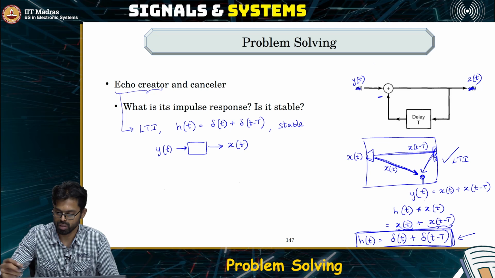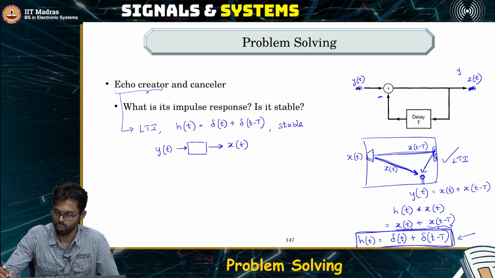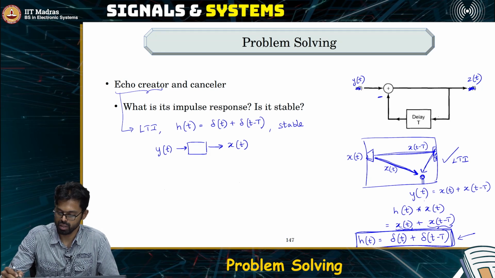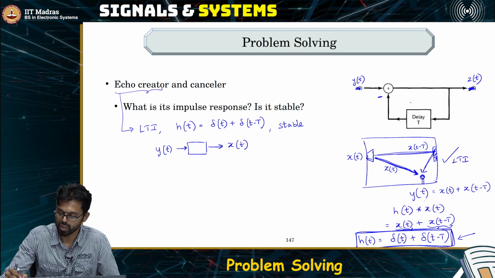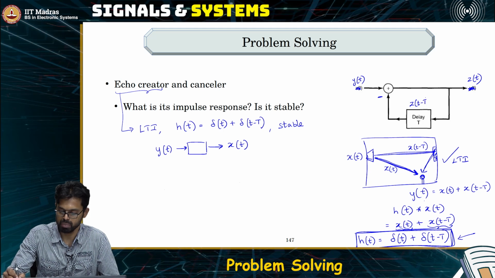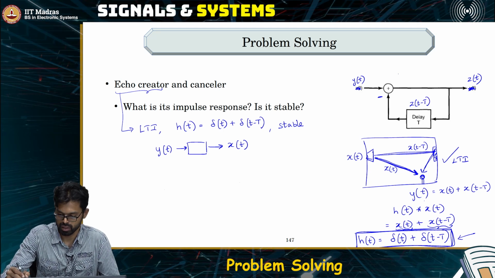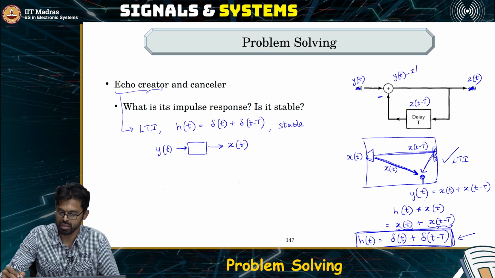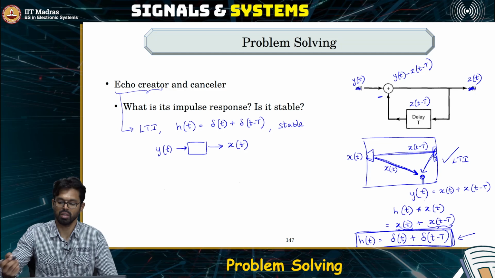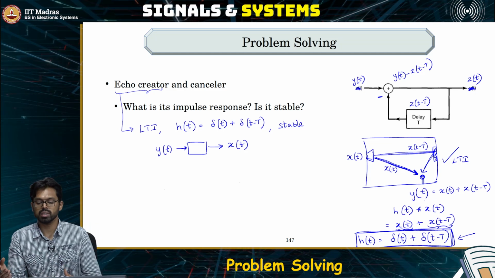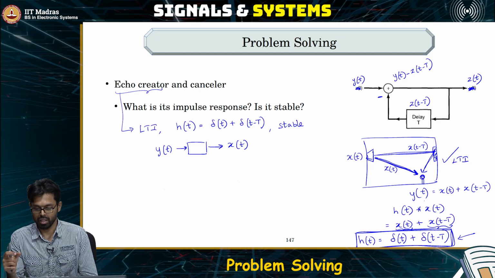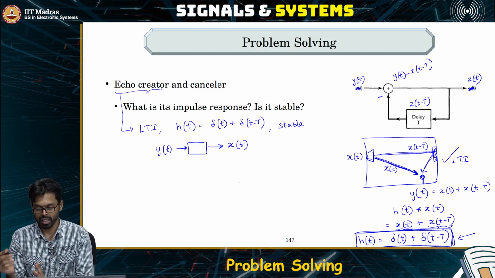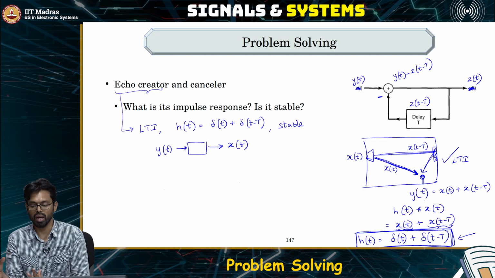So if this is the case, then what exactly happens here? So the output is now some z of t. So the delay introduced here is z of t minus some T, and that is added back here. So what you get here is y of t minus z of t minus T. So this makes sense because what we know is that the echo comes only with a delay of T. So the first T seconds, capital T seconds, does not have any echo.